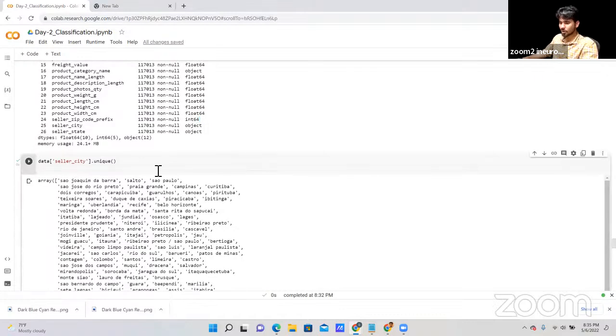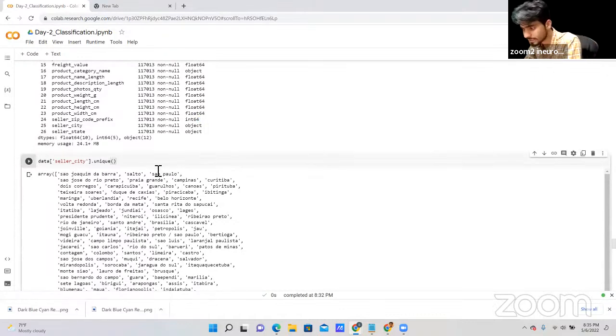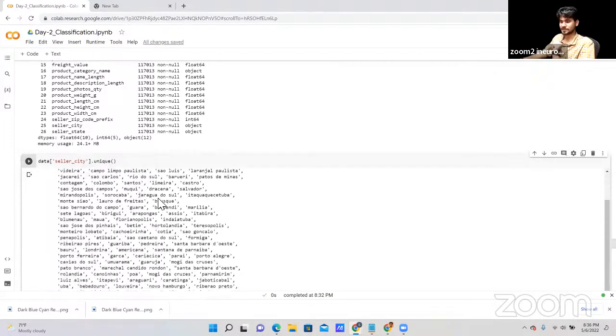Now let's check the unique of the seller city. Why this part is important? This part is important so that we can find out, okay, in which city as a business owner, I want to know, okay, in which city and how many cities our sellers are available. Okay, so we can use a unique function and then we can check it out. Okay, in this particular city, we have a seller 1, 2, 3, and 4, 5 seller that we have in this particular city, whatever the city name that we have here.